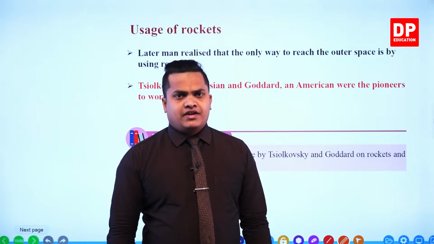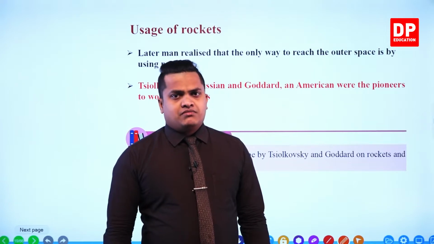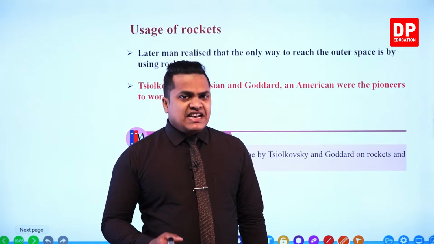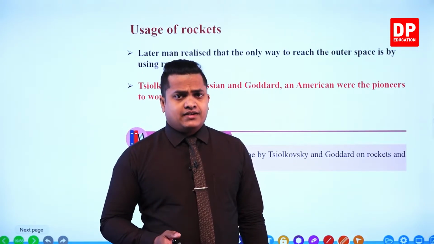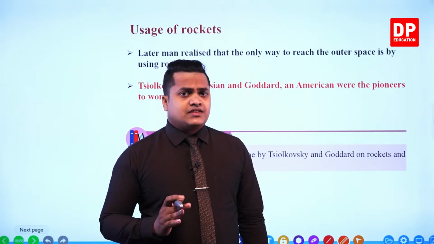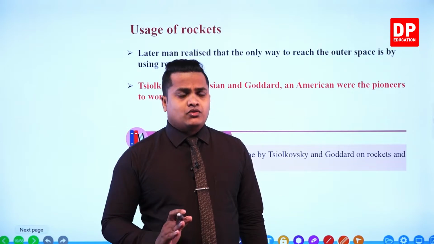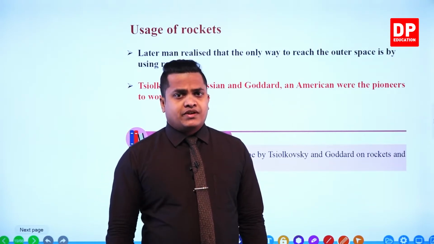There's no possible way to travel to the outer space by using a balloon. So scientists knew that they had to invent a certain machine or instrument in order to observe the universe and travel to the outer space. That instrument is referred to as the rocket or the spaceship.